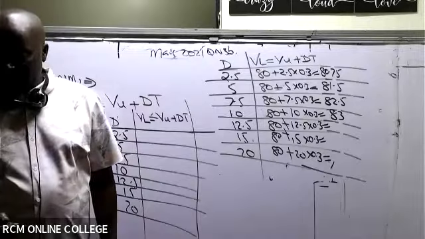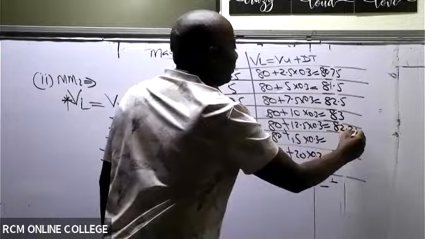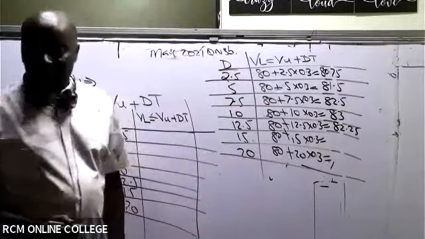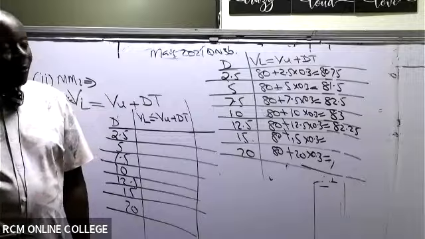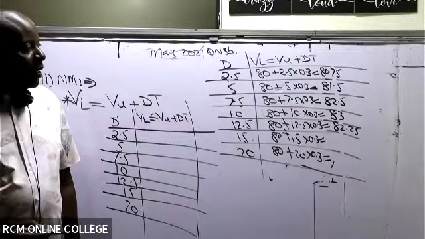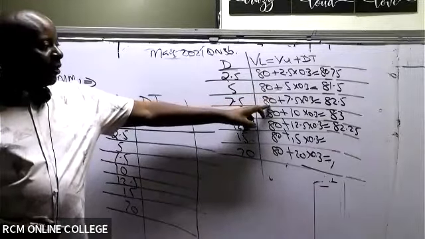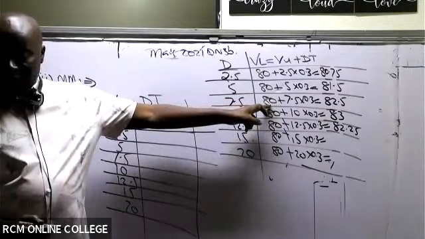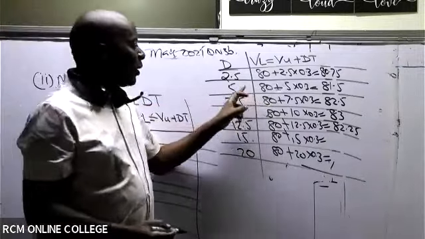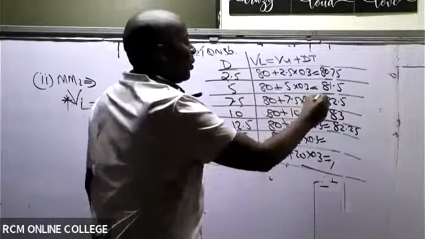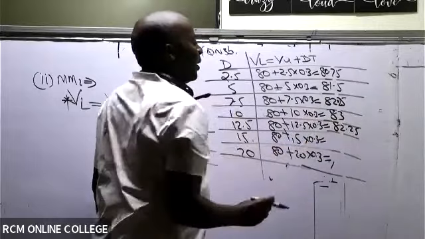82.25. The next one, what else do we have? The third one I'm told is 82.25. It can't be 50, because already we have a base of 80. The third one is 82.25. Thank you very much. Sorry for that.